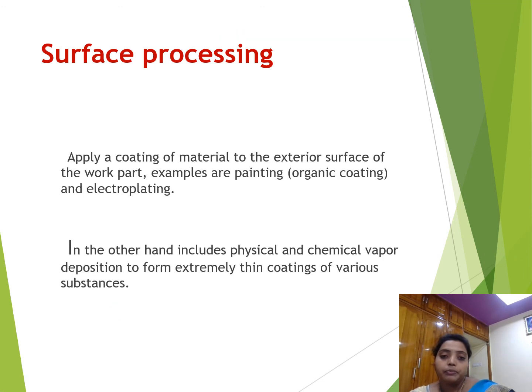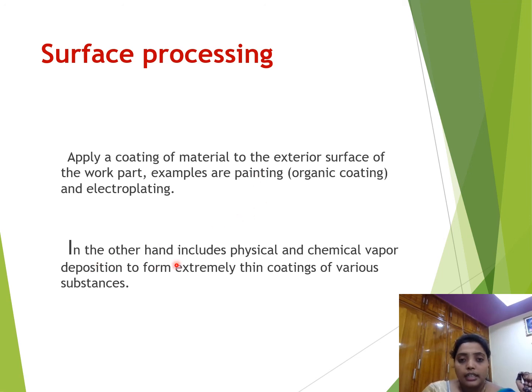Surface processing also involves applying a coating of material to the exterior surface of the work part. Examples are painting, organic coating and electroplating. All of you know that if we paint an iron material, it will protect the iron from rust formation. That is the best example of surface coating.